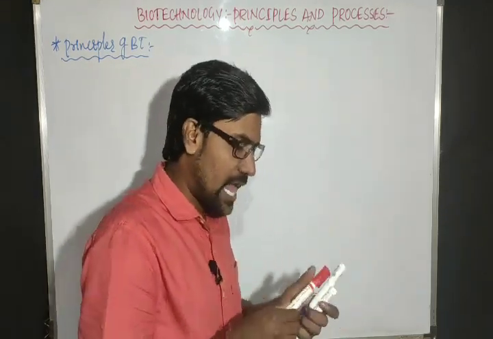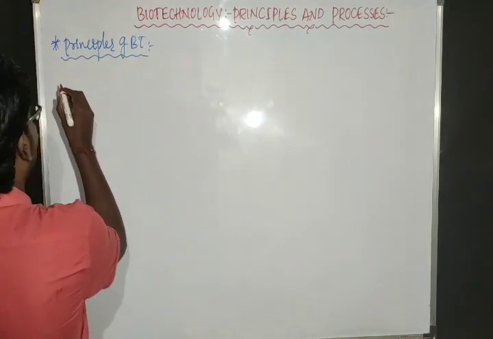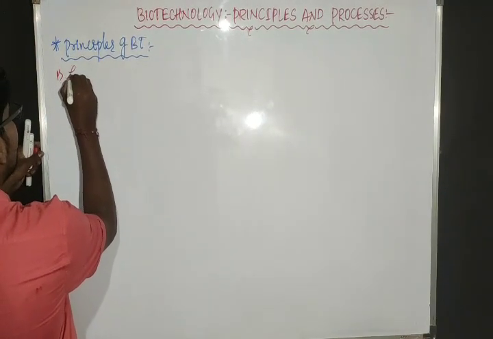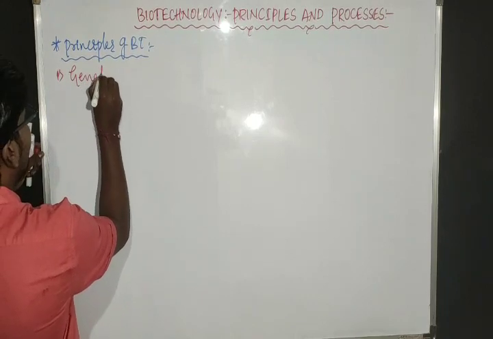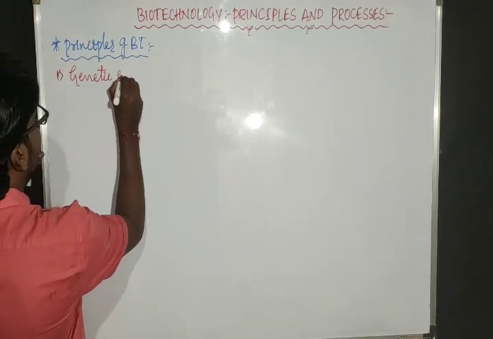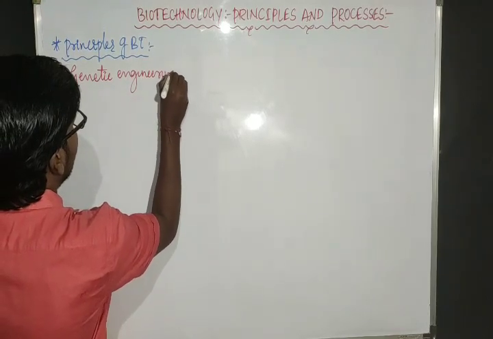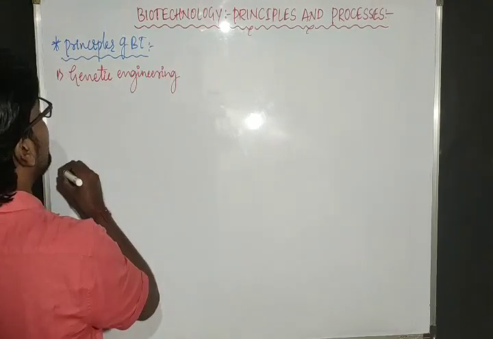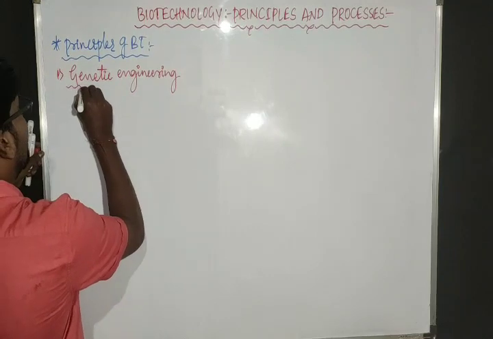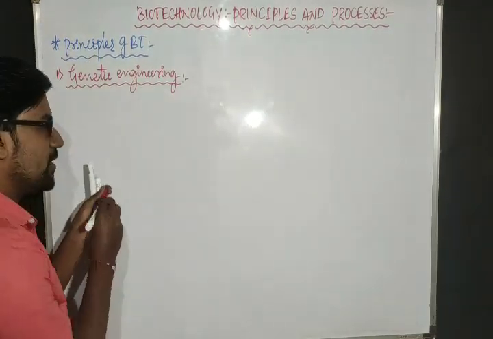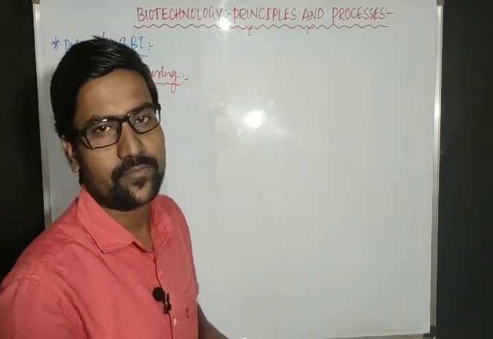Majorly we have two principles. The first principle, the very first principle, is genetic engineering.